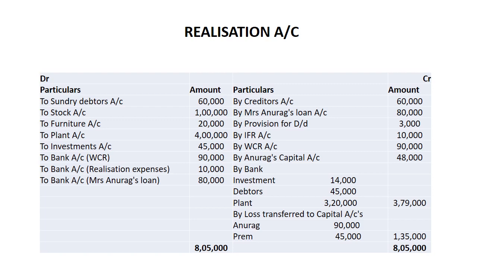After that, move on to workman compensation reserve. In the balance sheet, the amount given is 1,20,000, but the amount that was to be paid is rupees 90,000 only.